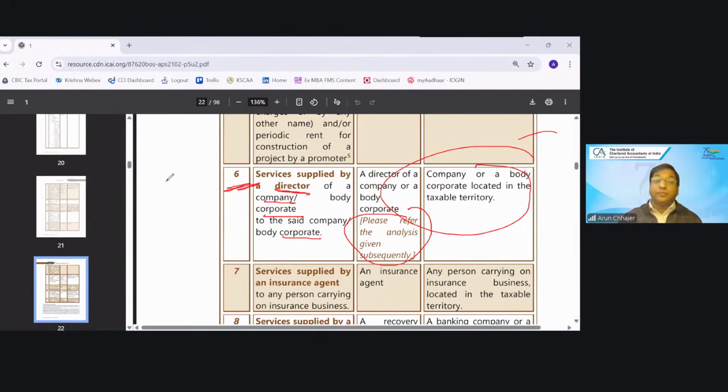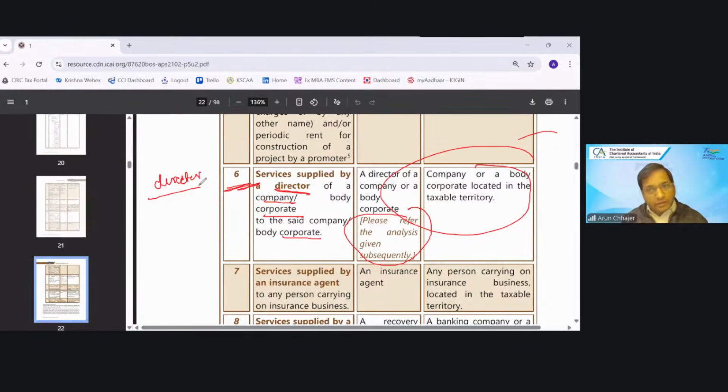Suppose I am a director of XYZ Limited and I am taking remuneration. Will the company pay the tax under RCM on my remuneration? No. Director remuneration is nothing but like a salary.